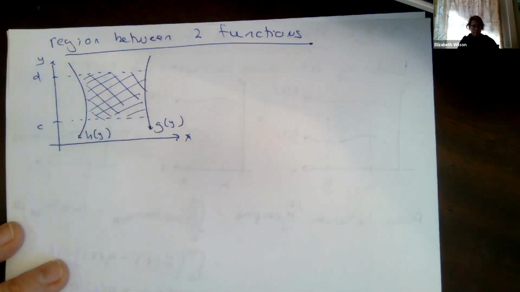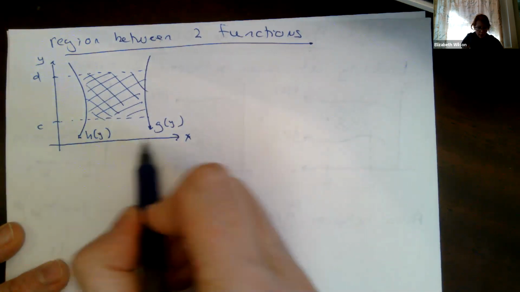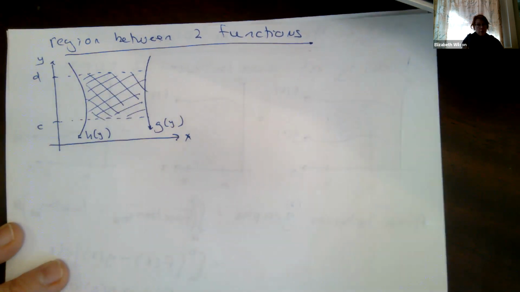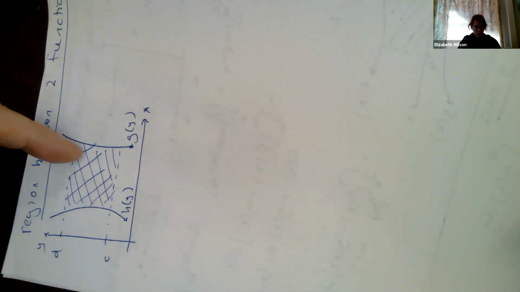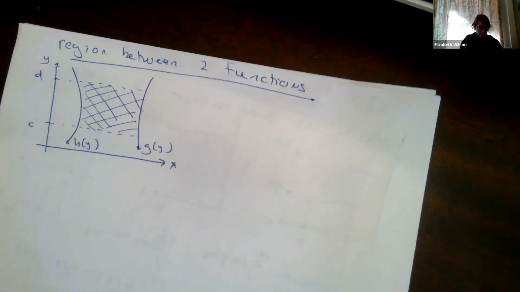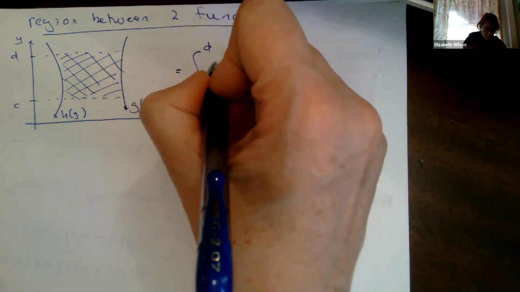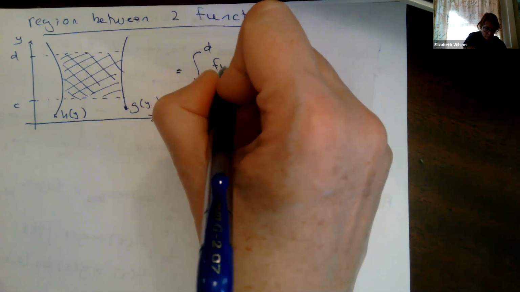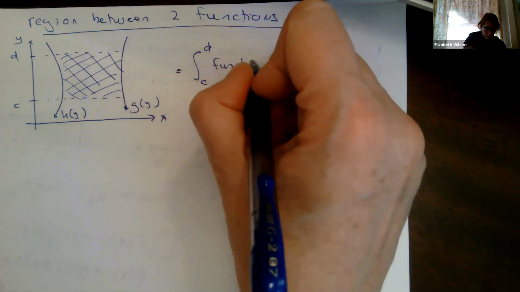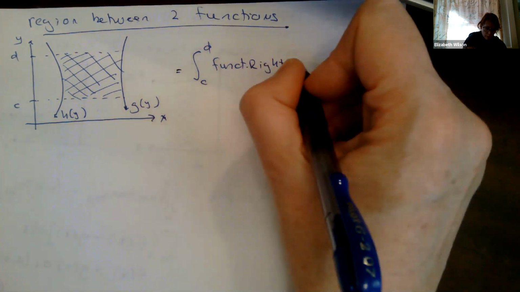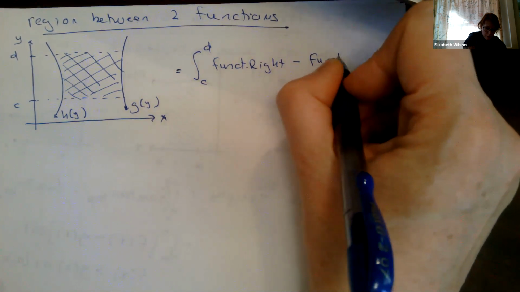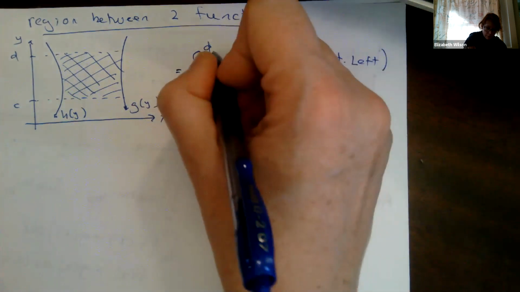Okay, so this is my x-axis, this is my y. Remember what we did when we were doing this with respect to the x-axis, top minus the bottom. This was our top function. So now I'm going to go right minus my left. I'm going to integrate from c to d of the function on the right minus the function on the left, dy.